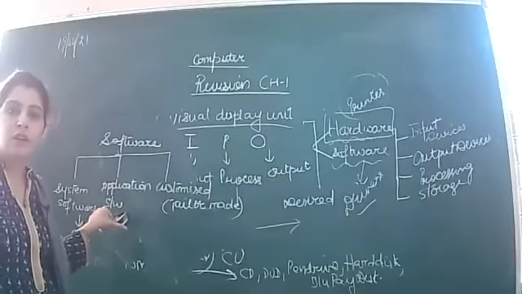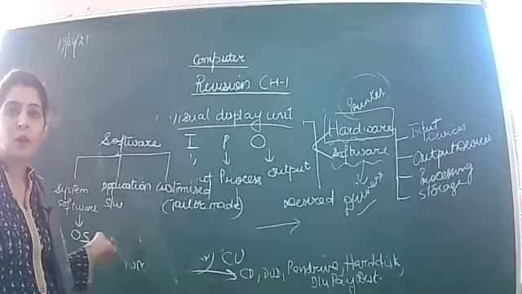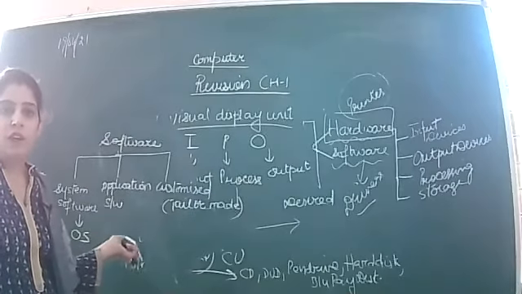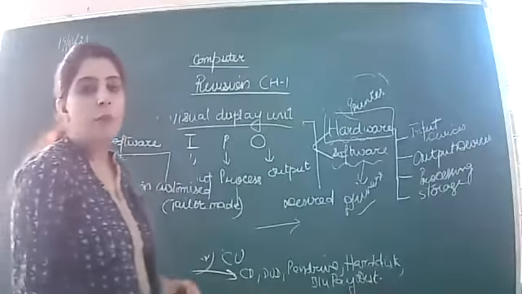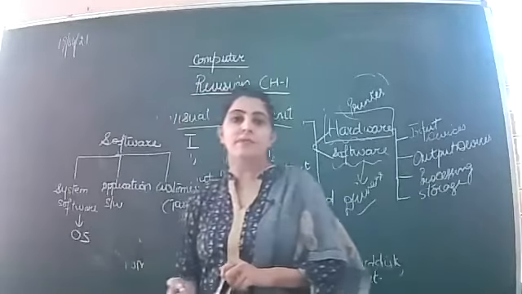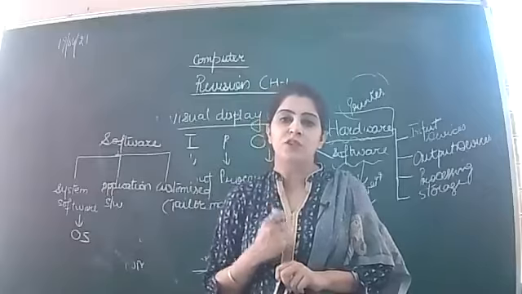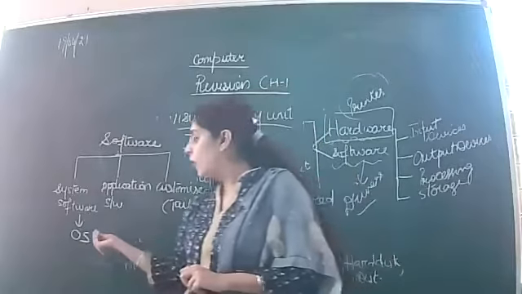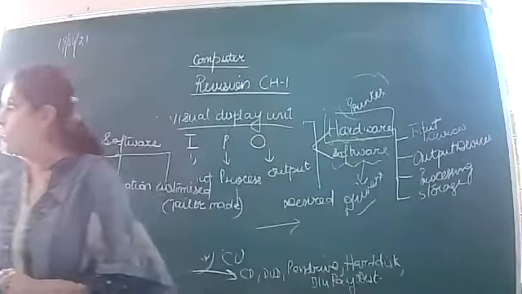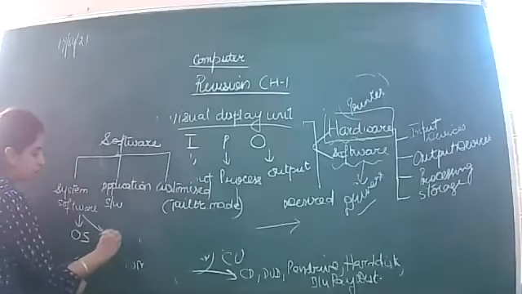कोई भी application को run करने before that we need a system software, that is we need a operating system. Now what is operating system? Operating system is a software which acts as an interface between user and the hardware. जो user और hardware के अंदर जो interactive करवाएगा, that is the operating system. Also comes the second category of system software, that is utility software.